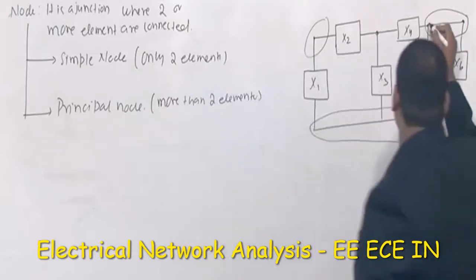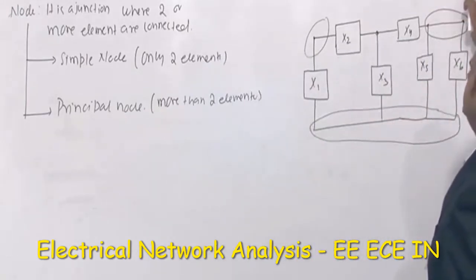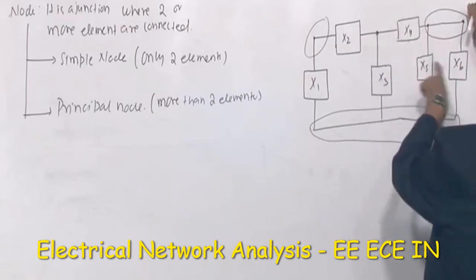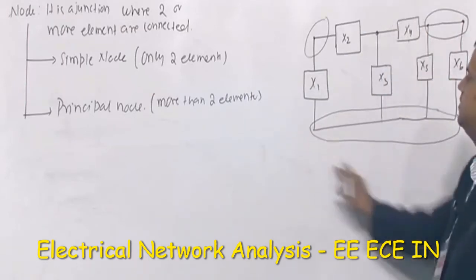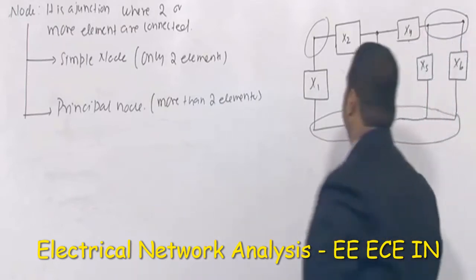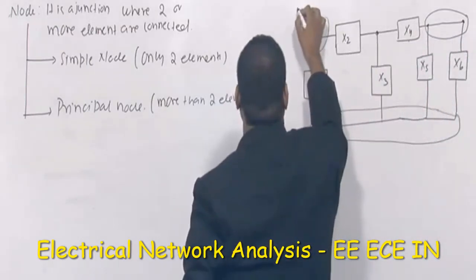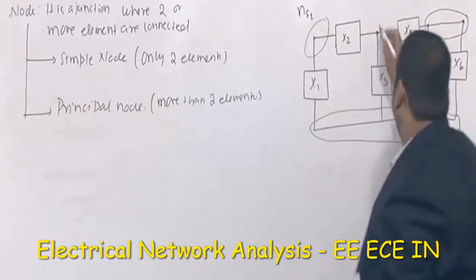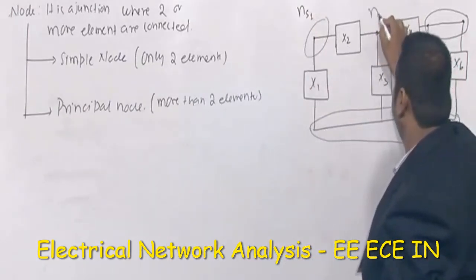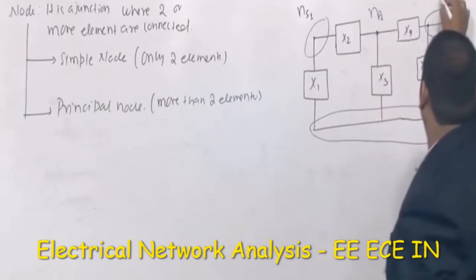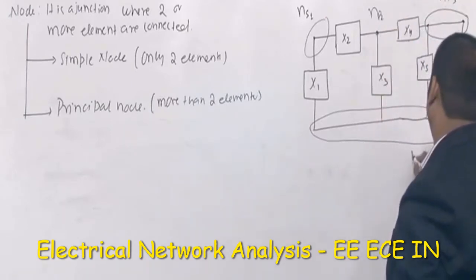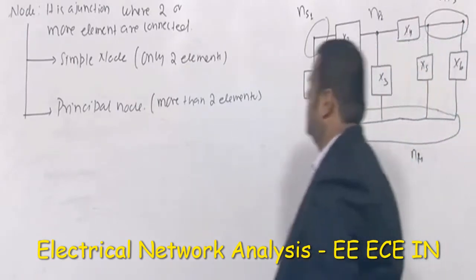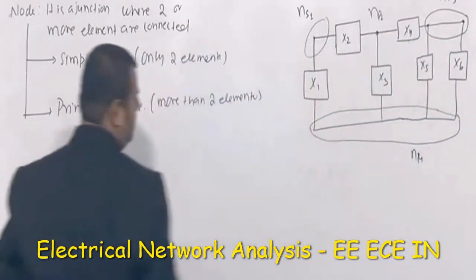What about this one? This particular node is also a principal node, because again 3 elements are connected, x4, x5 as well as x6. What about this? This is also a principal node. So here, let me write, this is simple node 1, ns1, right? And np2, principal node 2, np3 and np4, right? So this is the meaning of simple node and principal node.